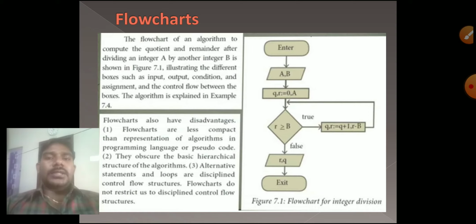If the condition is false, then r comma q: the r value will be printed, and the q value will be printed. Afterwards, exit. So that condition will be checked, true or false. True means it will repeat. False means it will exit the flow chart and come out. This is the way we have to execute a flow chart.